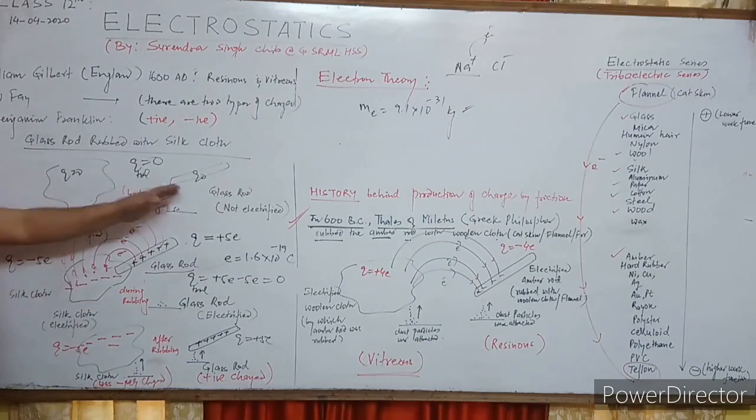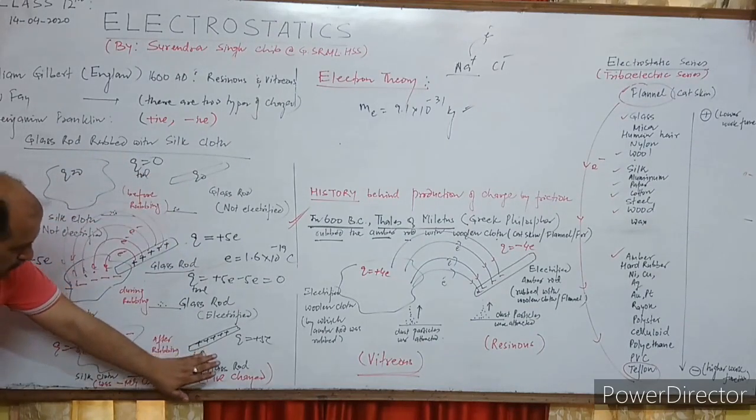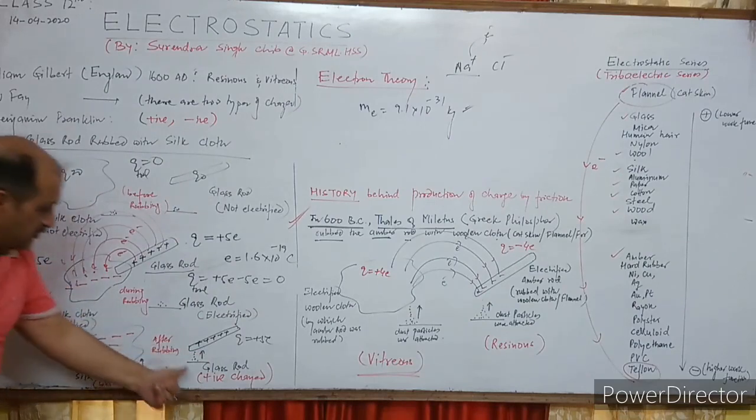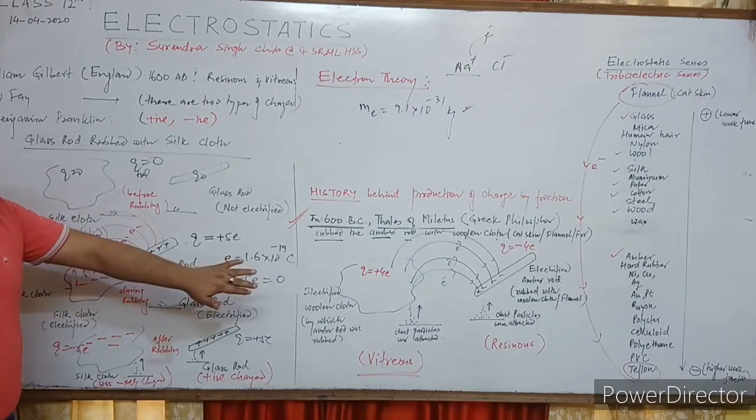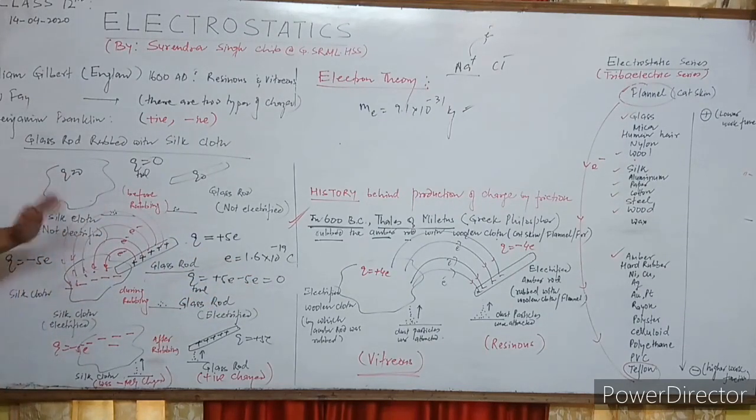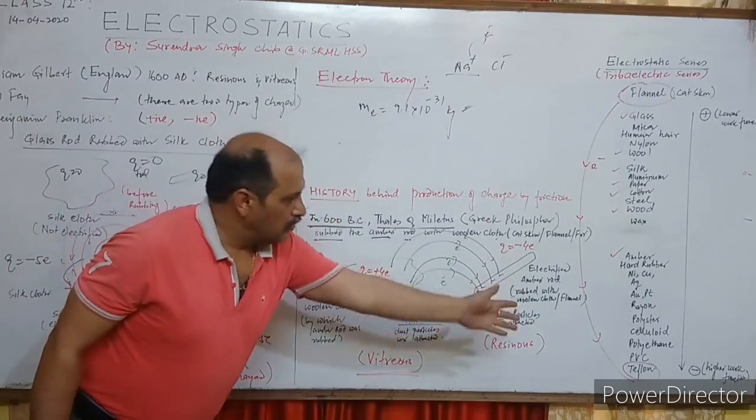You can do this experiment at home. Glass rod becomes positive, that is vitreous. The name of glass is vitreous in Latin. And silk cloth attains negative charge. So with the help of these two experiments only, you can make your own series.